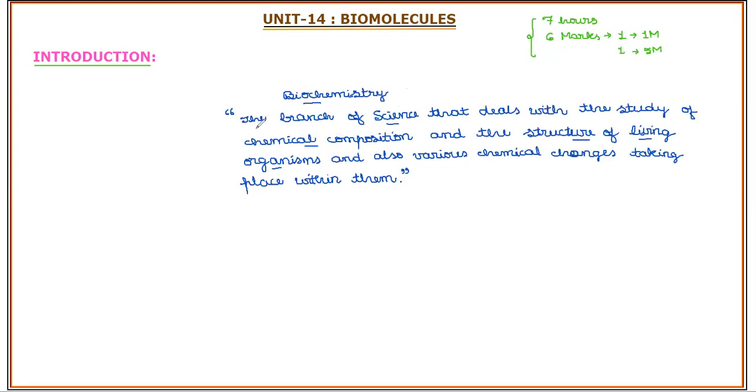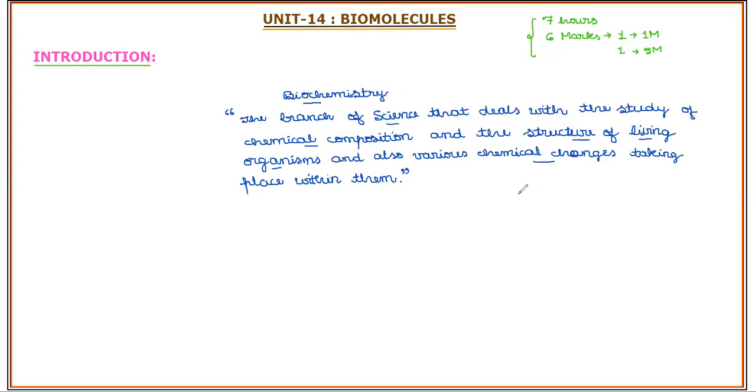Biochemistry is the branch of science that deals with the study of chemical composition and the structure of living organisms. With respect to the chemical composition, we are going to learn the living organism structure, as well as the chemical changes taking place within them. Chemical changes, in simple terms, is metabolism, which we see within us.